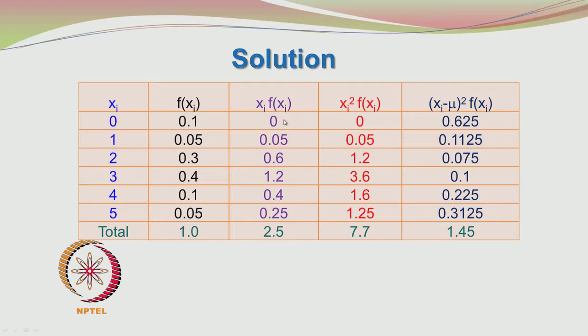So, you can see that I multiply 0 into 0.1, I get 0, 1 into 0.05, 0.05, 2 into 0.3, 0.6, 3 into 0.4, 1.2, 4 into 0.1, 0.4, 5 into 0.05, 0.25, whereas sigma xi f of xi, you can directly do the summing from the spreadsheet.